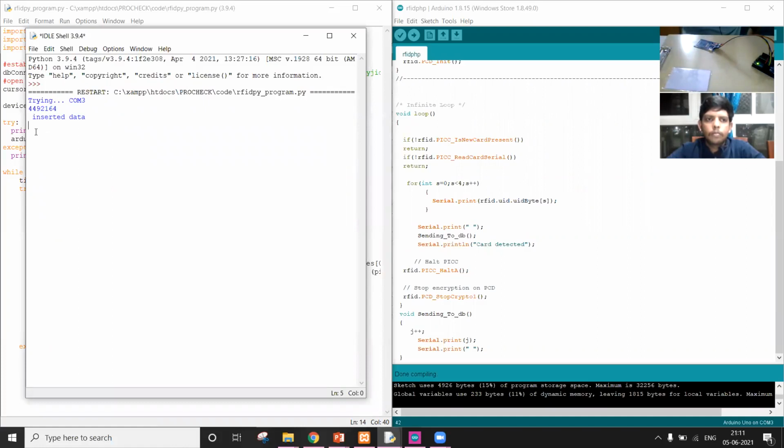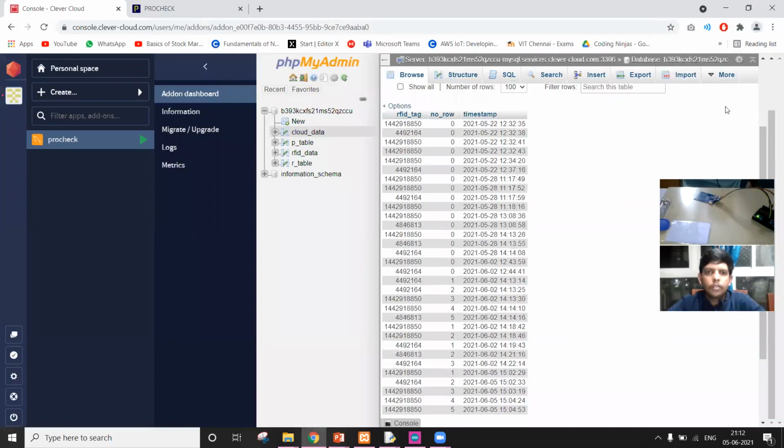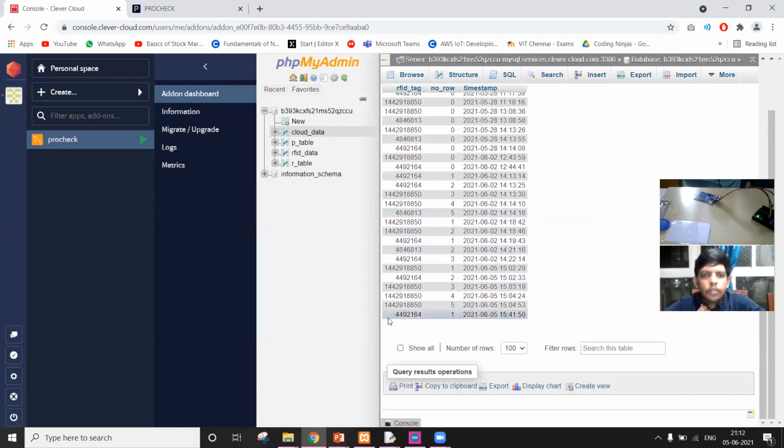As you saw, once I put the RFID tag through the reader, its data values get inserted to the database. Let's quickly check the RFID database. See, this was the RFID tag that I just scanned, with its time and date.